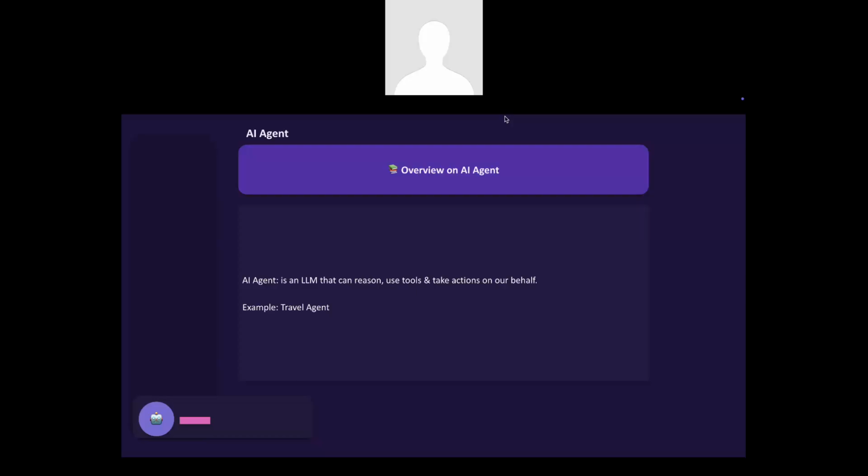So from the brain, it will send an instruction to legs, go to the tank. And then once he approached the tank, his brain will send an instruction to his eyes, check the water level. So here legs and eyes are the tools that are used by our brain, the LLM, to execute this task.